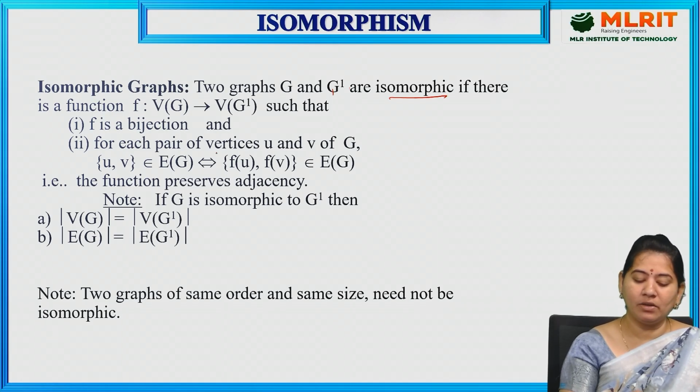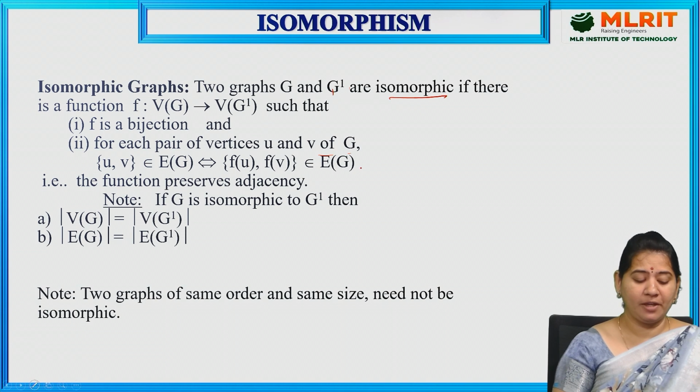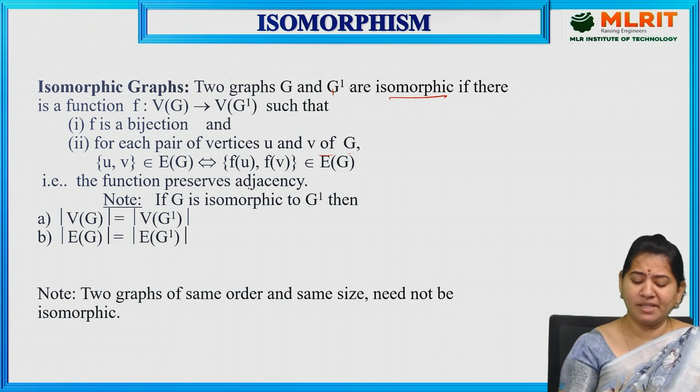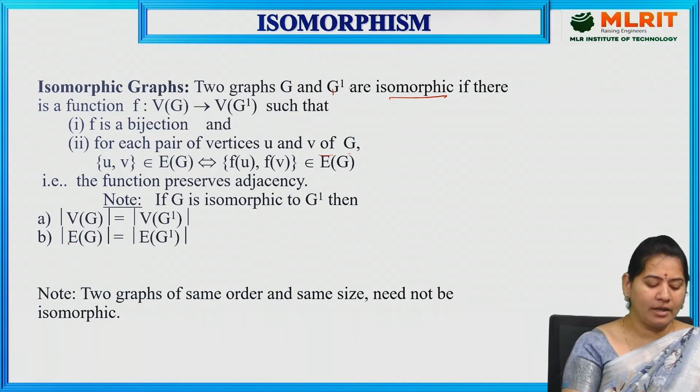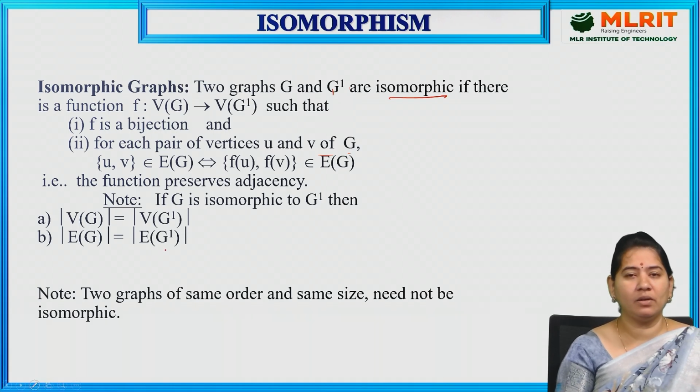And for each pair of vertices u and v of G, u comma v belongs to E of G if and only if f of u, f of v belongs to E of G dash, so the function preserves adjacency. If G is isomorphic to G dash, then we can say mod V of G is equal to mod V of G dash and mod E of G is equal to mod E of G dash.